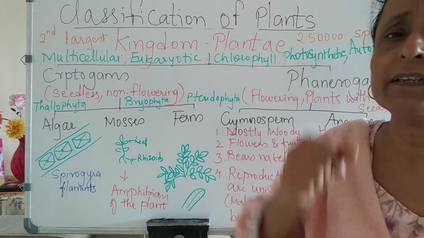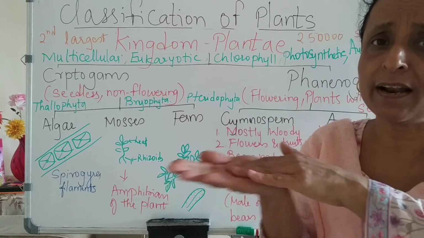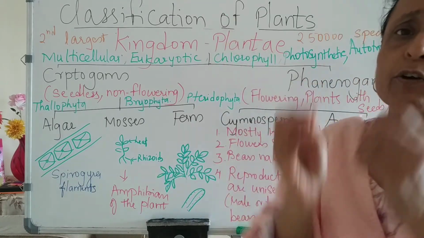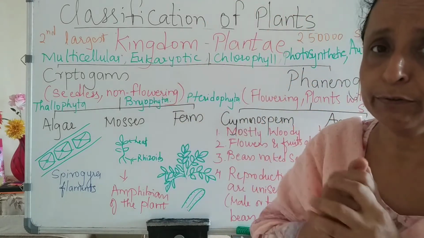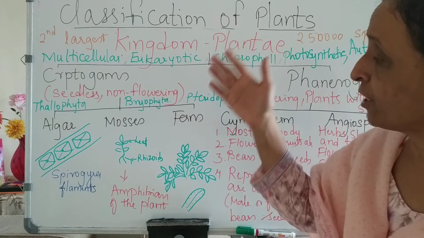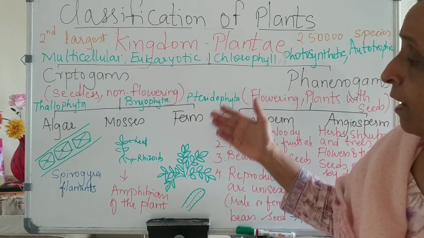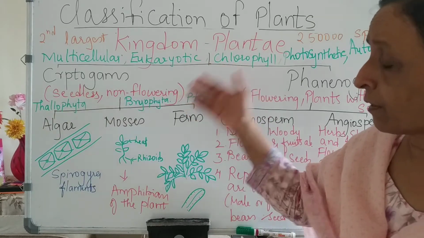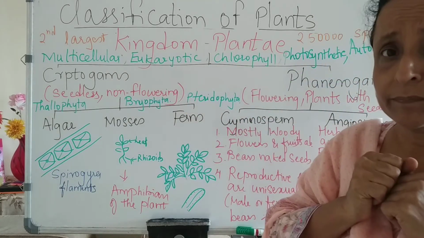It floats into the atmosphere, and when it gets moisture, lands to grow, it germinates and grows into a new plant. That is how fern reproduces. They are pteridophytes. They also give a good appearance in the garden.